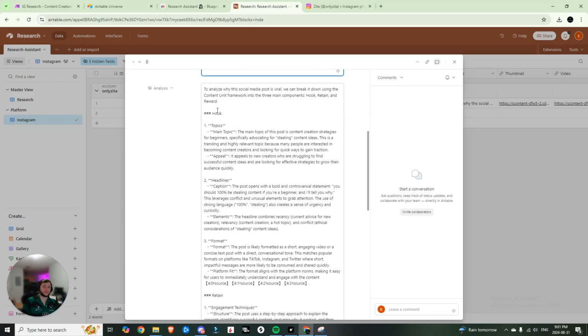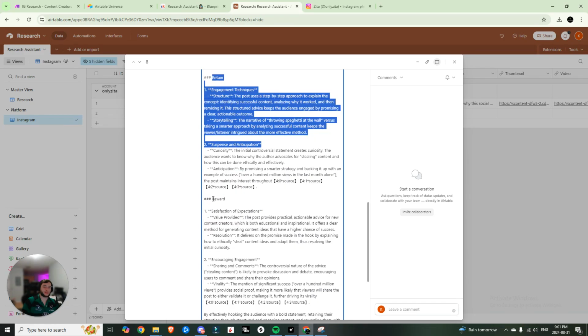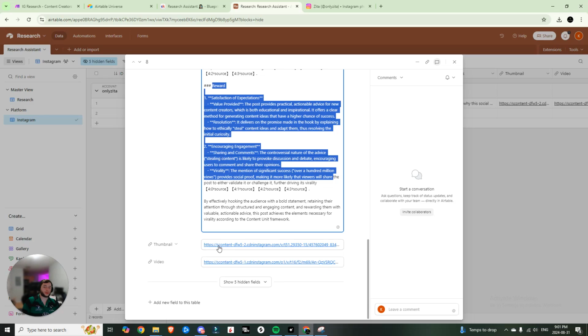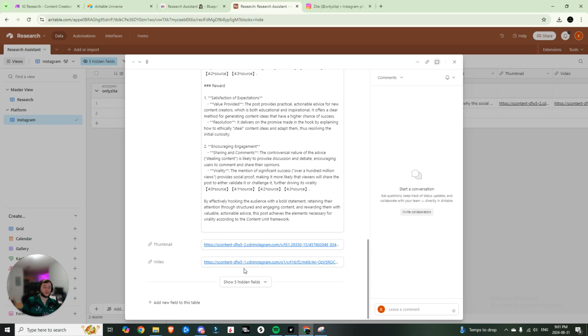And then we have the analysis, which breaks down the hook, the retention techniques, as well as the reward techniques. And then we can click on the thumbnail, we can see the thumbnail that he used, as well as the video URL, which will bring us to the video where we could watch the full Instagram clip.